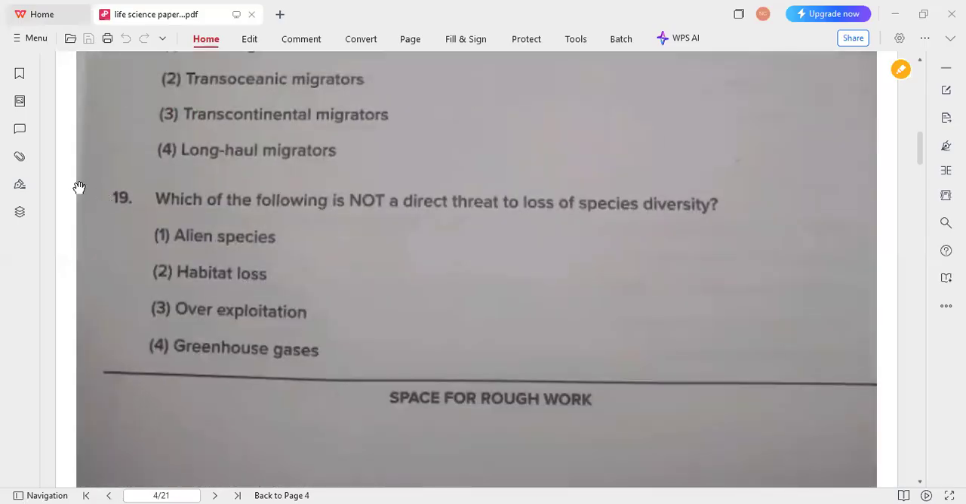The 19th one. Which of the following is not a direct threat to loss of species diversity? Among these, greenhouse gases are not a direct threat to the loss of species diversity, because alien species, habitat loss, and over exploitation all come under direct threats. Option 4 is the correct answer for the 19th question. The next one.